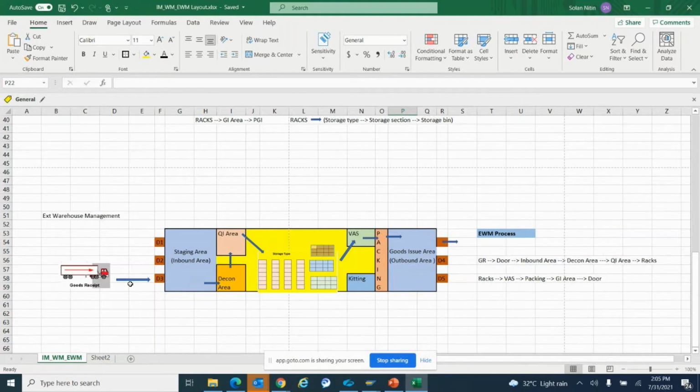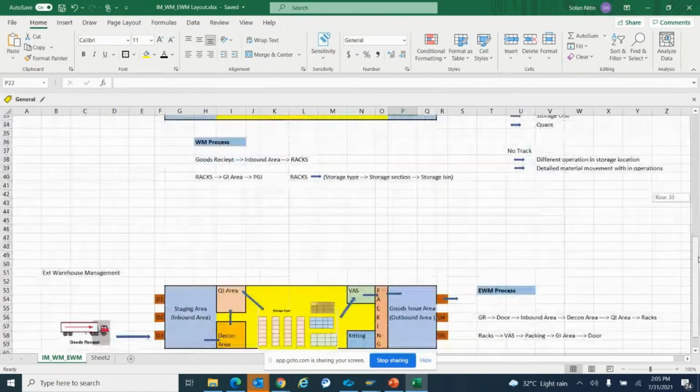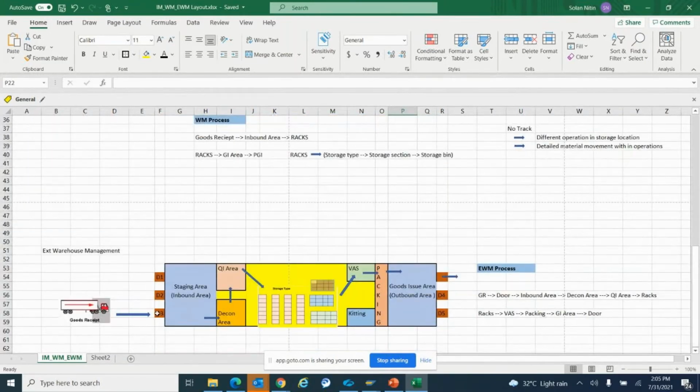Suppose my material is coming in different trucks. How can I track which material is coming in which truck, and where it is standing, at which door it is standing? That information we can track in EWM. The door part we can track, which we could not track in WM. So at which door the material is standing, or at which door the truck is standing, we can track in EWM.